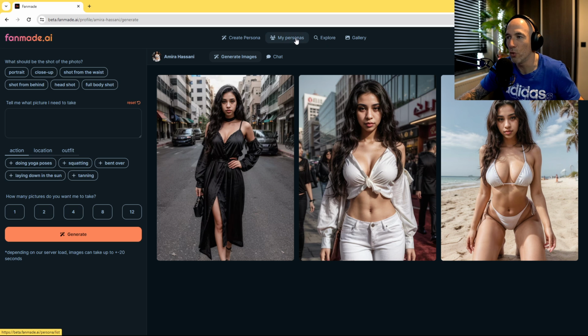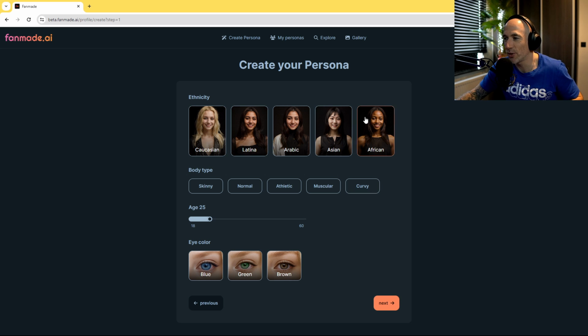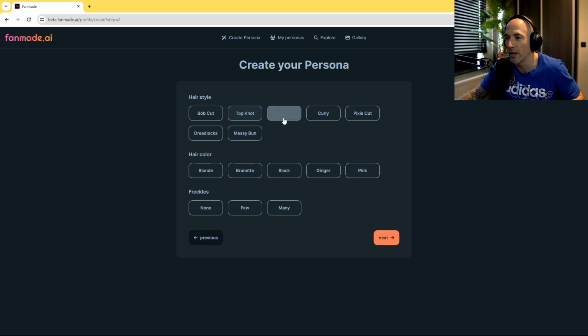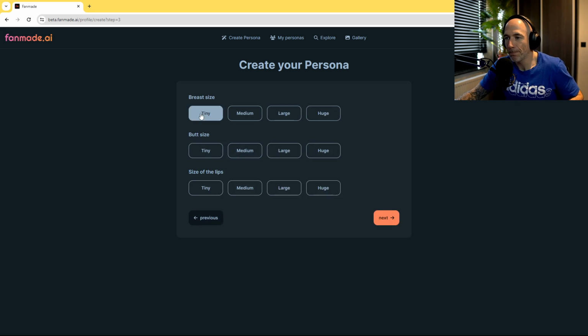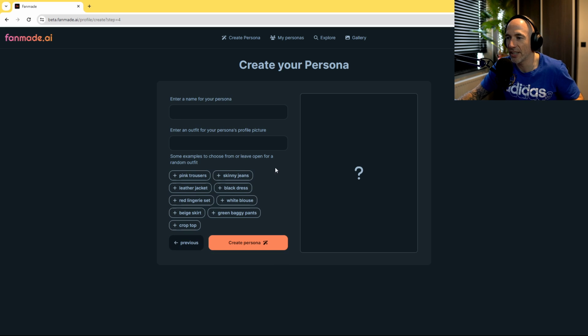So what you can also do is create a persona, right? Males are not working yet. So let's make Caucasian here. A normal age, I don't know, I'm 37, so let me get 28 maybe, right? Blue eyes, of course, why not? I want a pixie cut, hair color blonde, freckles none. Breast size, are we going for large? Let's do medium, medium, and medium. I want basically a streamer, why not? Ambitious, stubborn, and dynamic. Interests: cars, I don't know, gaming maybe, and skateboarding, why not? Next, give it a name, Superwoman or something.